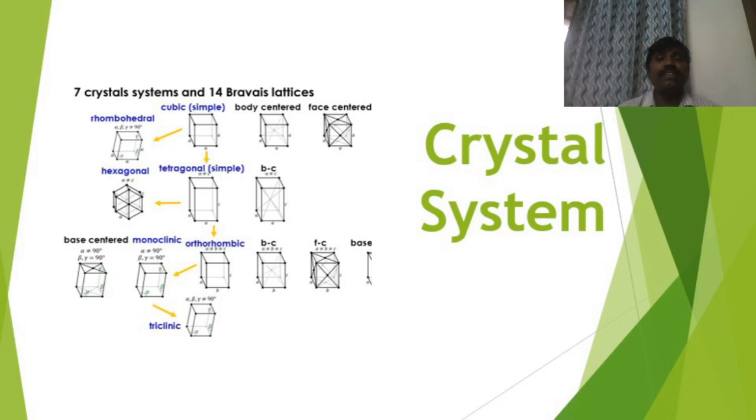Face centered, each face of that unit cell will have atom. At the same time, all corners will have. So cubic has 3 lattices. Coming to rhombohedral, it has only 1. Coming to hexagonal, it has 1. Then coming to tetragonal, it has the simple as well as the body center.